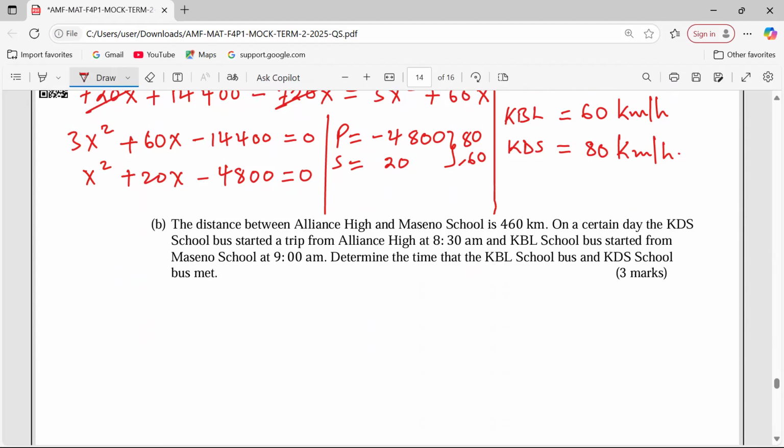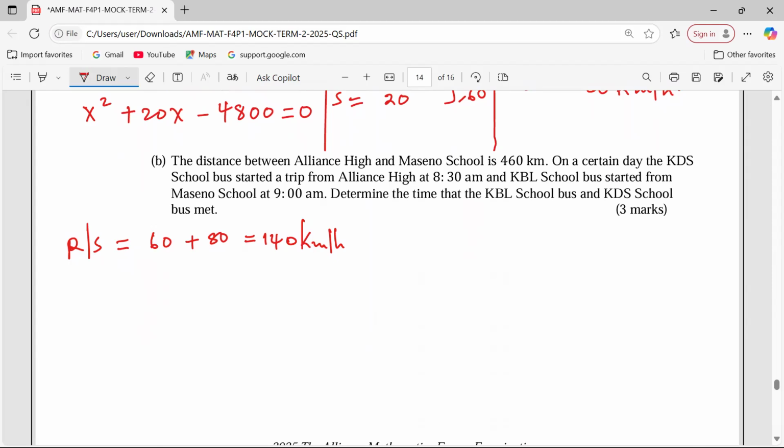Then now that they are approaching one another, these school buses are going to have a relative speed of the sum. So relative speed shall be 60 and 80 for 140 kilometers per hour. So the distance between Maseno School and Alliance High is being covered at a joint speed of 140. Okay, that is the relative speed.